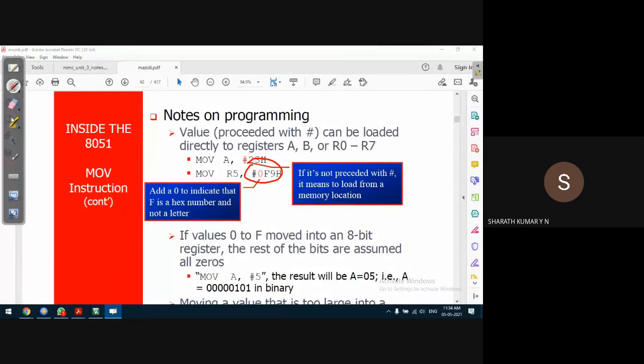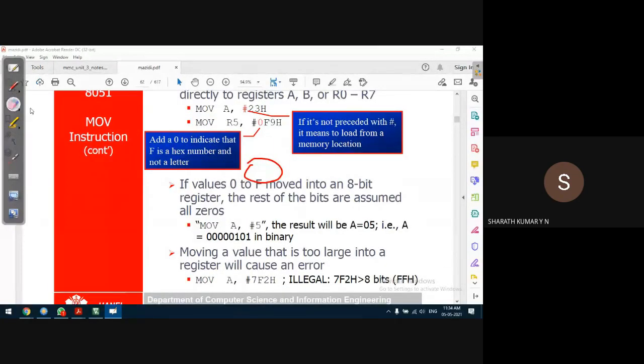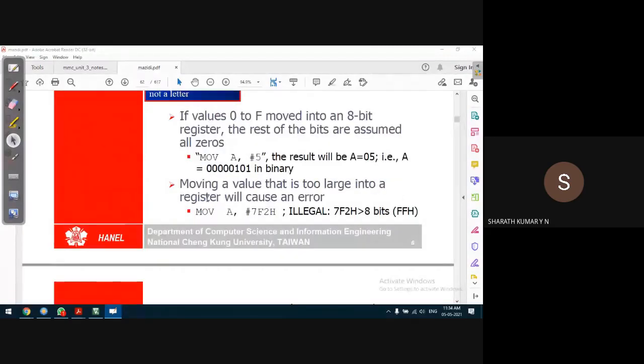The other important point is, let us quickly look into the values. If values 0 to F are moved into an 8-bit register, the rest of the bits are assumed to be 0. This also we'll see, guys. We'll see one example for this. Then we'll understand the various possibilities of data transfer.